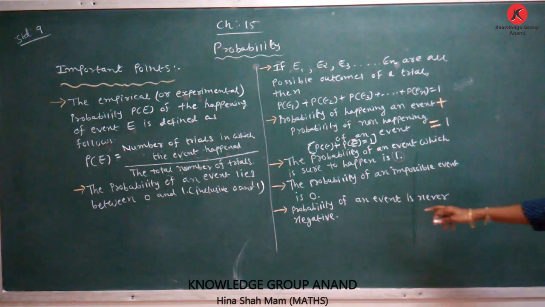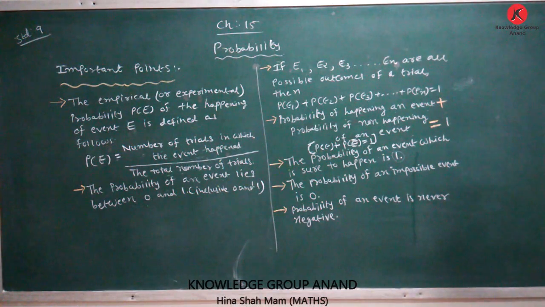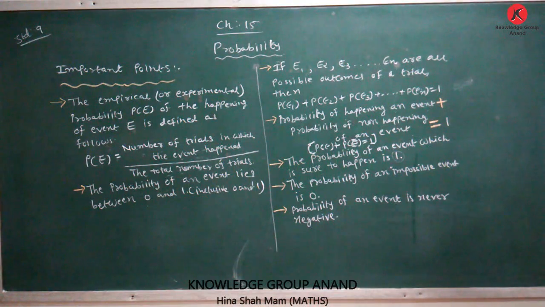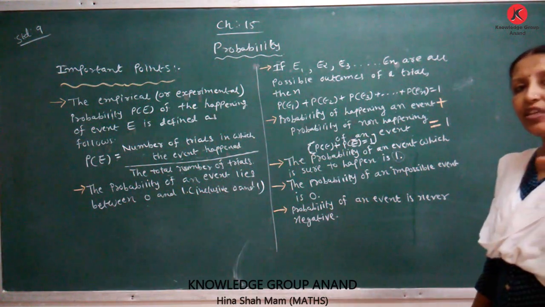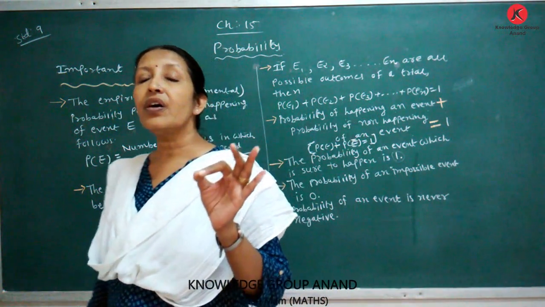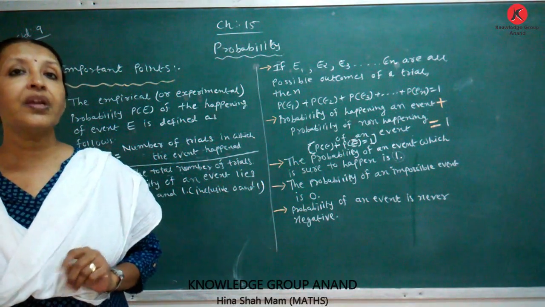Last, the probability of an event is never negative. The value of the probability of an event is never negative. Its value lies between 0 and 1. The probability of a sure event is 1. The probability of an impossible event, its value is 0.